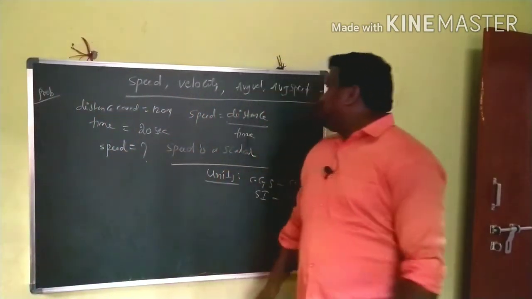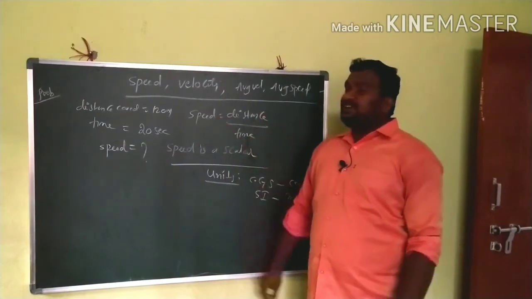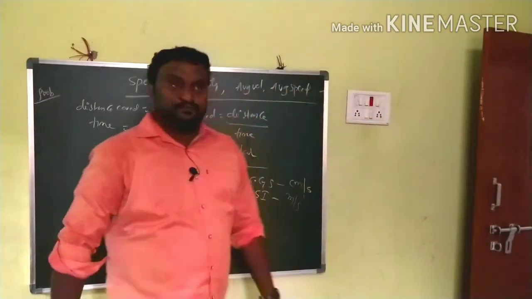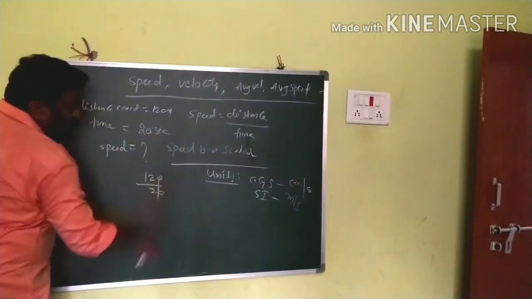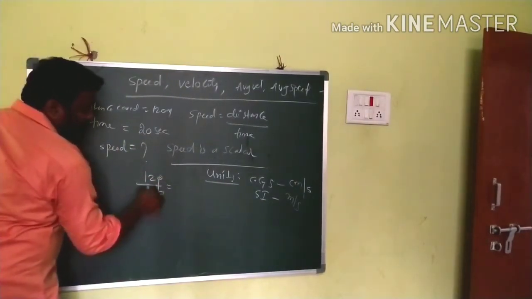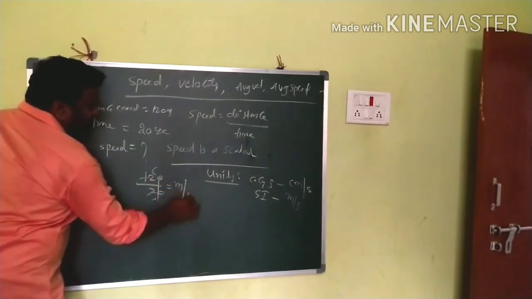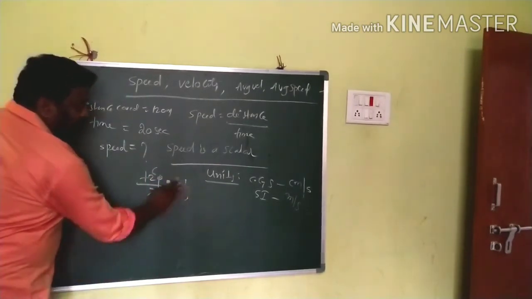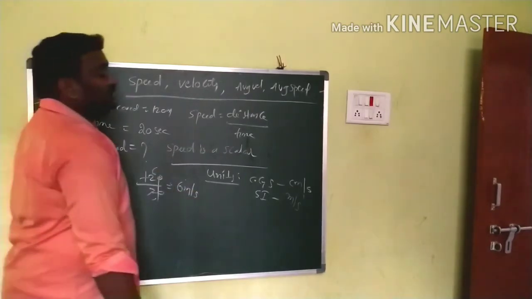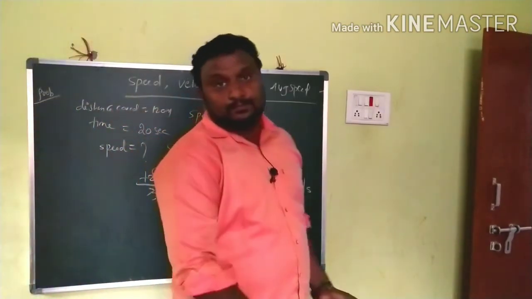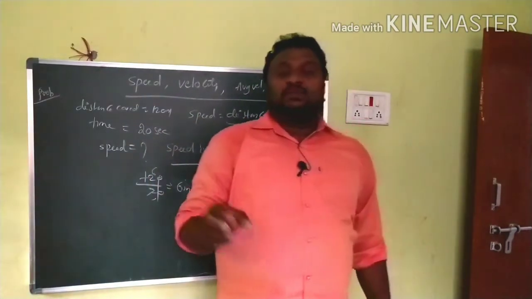Then how can we do that? Simple. What is your formula? Speed is equal to distance by time. Then you write 120 by 20. Then what do you get? 2 1s are 2, 6 2s are 12, so 6. The speed is 6 meters per second. So in this way we can find out the speed. Clear? So this is the information about speed.